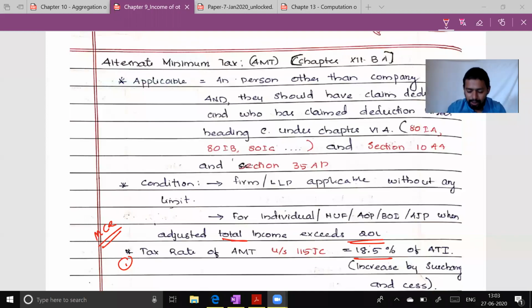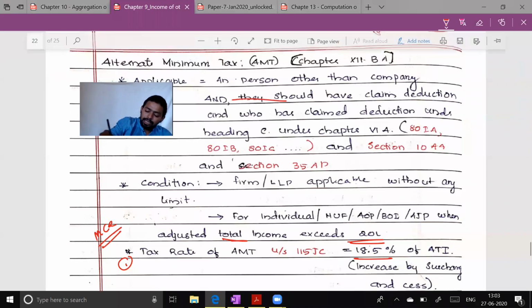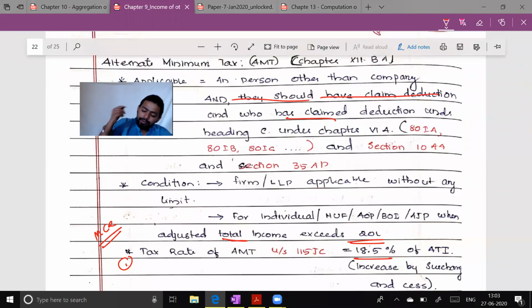So what we have discussed so far is the concept of alternative minimum tax in chapter 12B, which is similar to MAT, minimum alternative tax, which is applicable to company. So alternative minimum tax is applicable to any person other than company, who have claimed deduction under heading C of